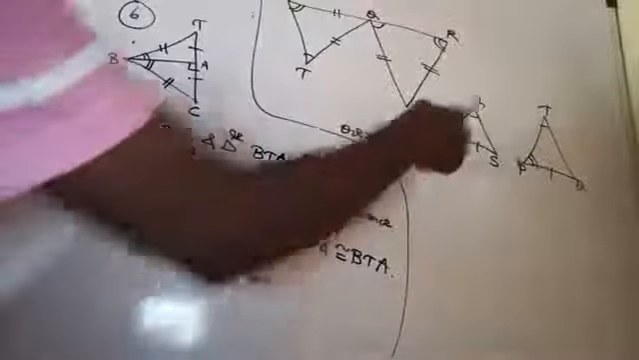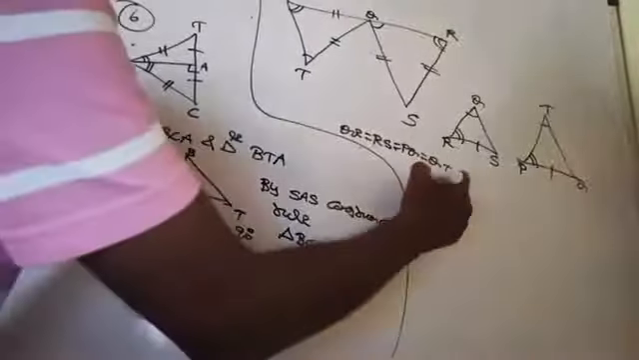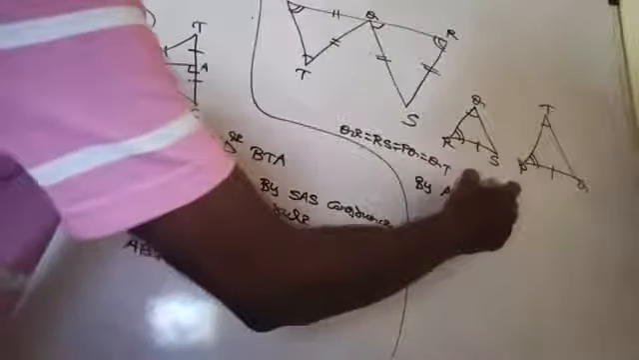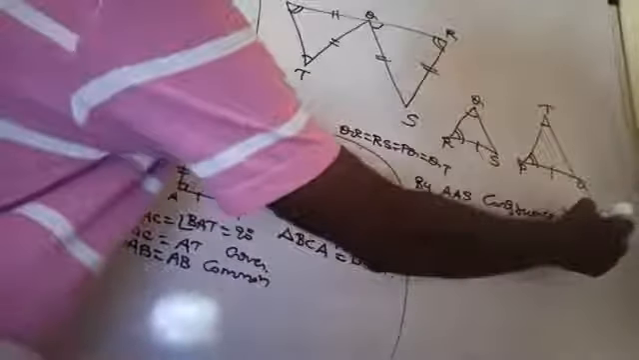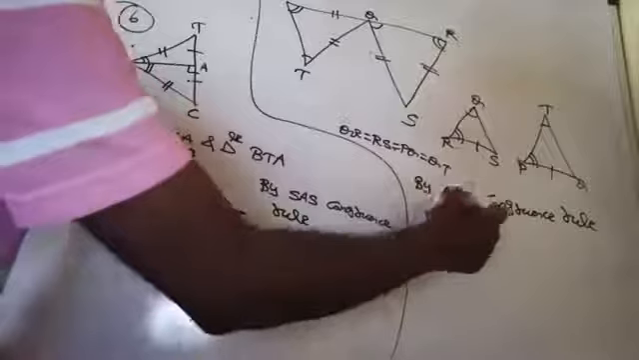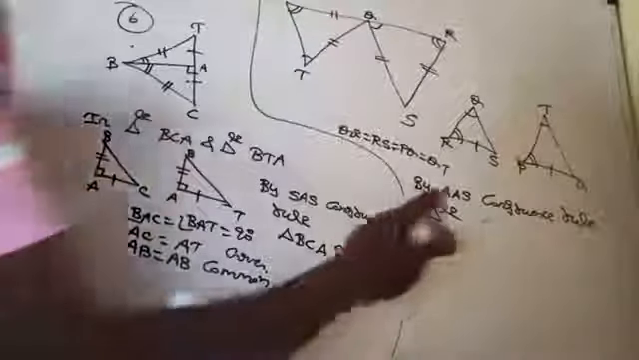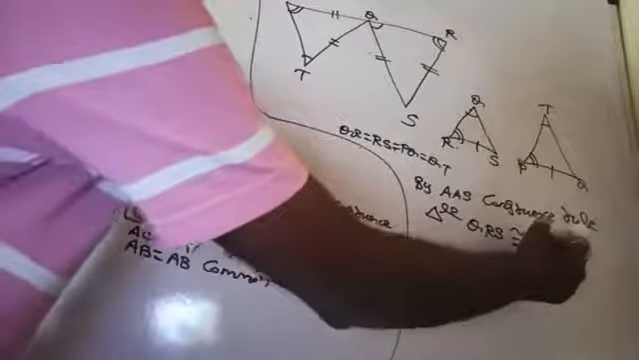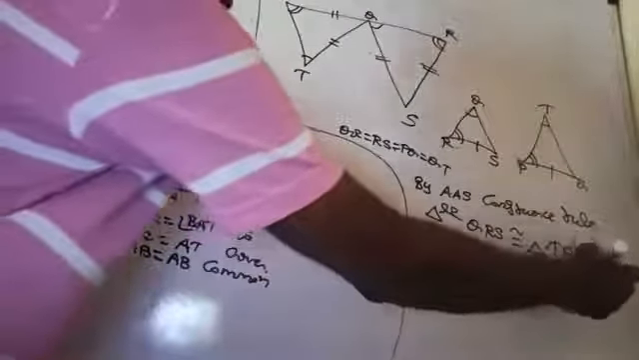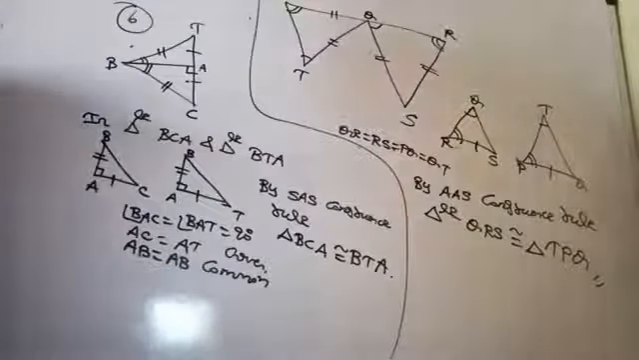Therefore by AAS. What can you say that? By AAS congruence rule, which triangle? QRS, under the correspondence of what? So triangle QRS is congruent to triangle TPQ. Triangle QRS is congruent to triangle what? TPQ. Are you getting there?